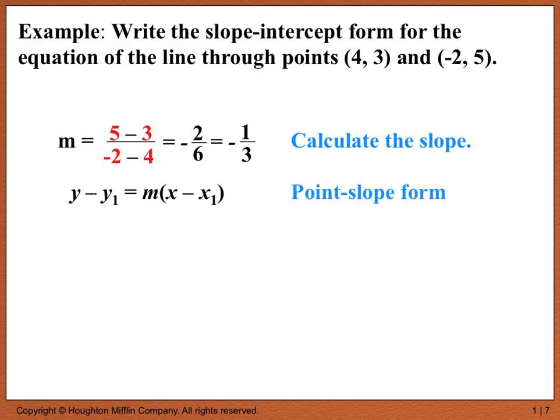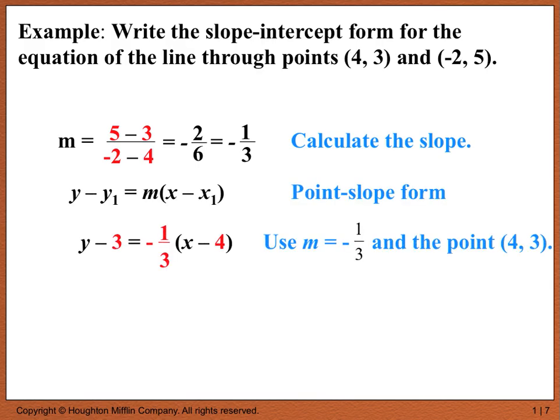Now we can put it in point-slope form. So y minus 3 equals -1/3 times (x minus 4). Notice that it doesn't matter which point you use. You can see that we used the point (4, 3), but we could just as easily have used the point (-2, 5). It doesn't matter which point you choose.